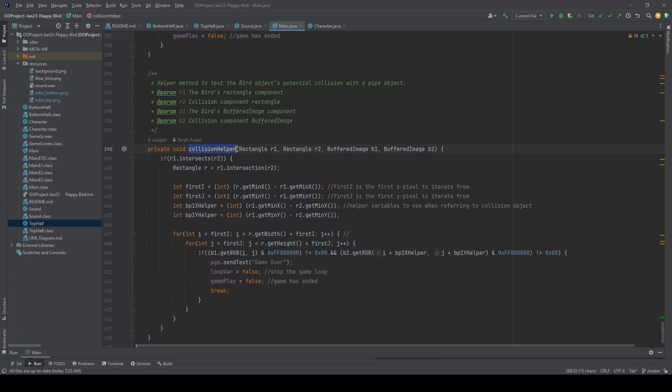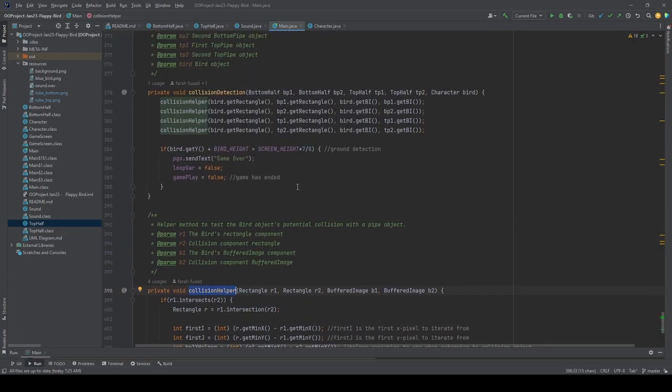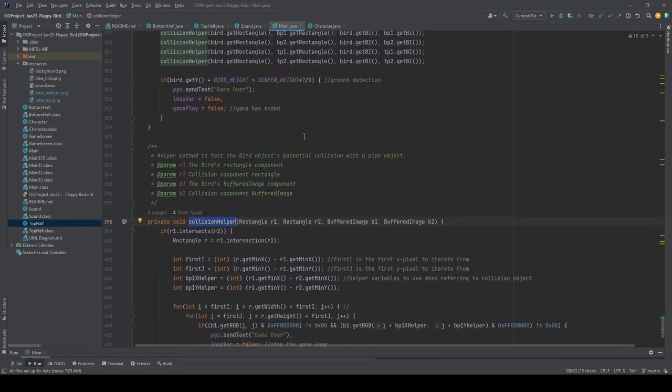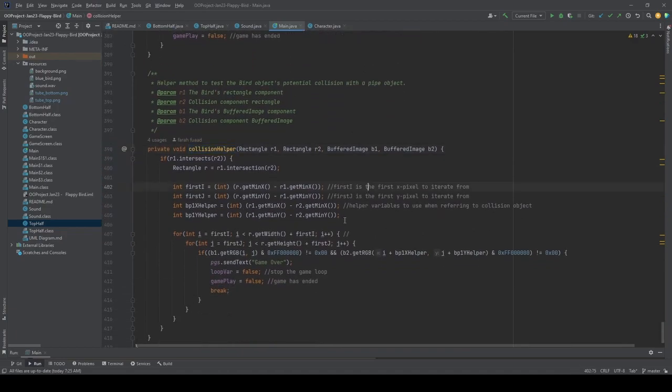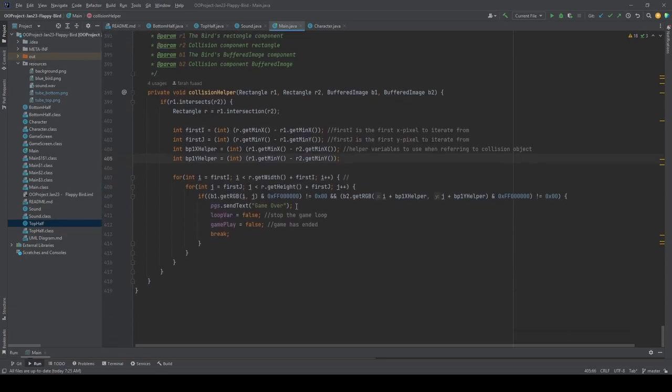This method collision helper is also an extension to the collision detection method, where it helps us to detect whenever the collision between the bird and the pipe is created, so that it can show the text game over and the gameplay will be ended. So that is all for the main class. Thank you.